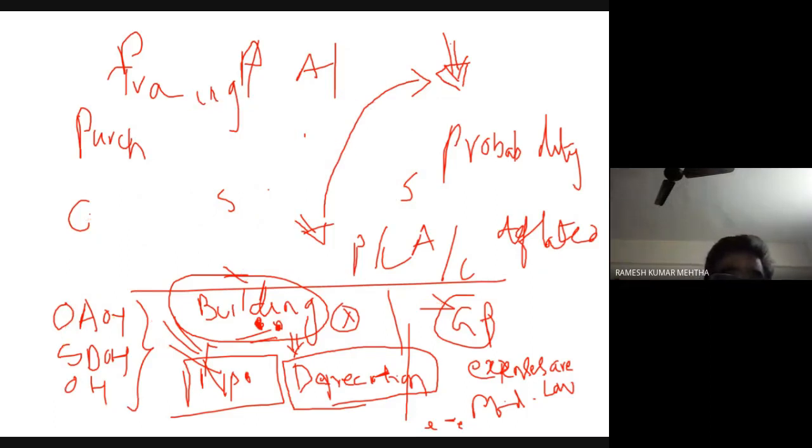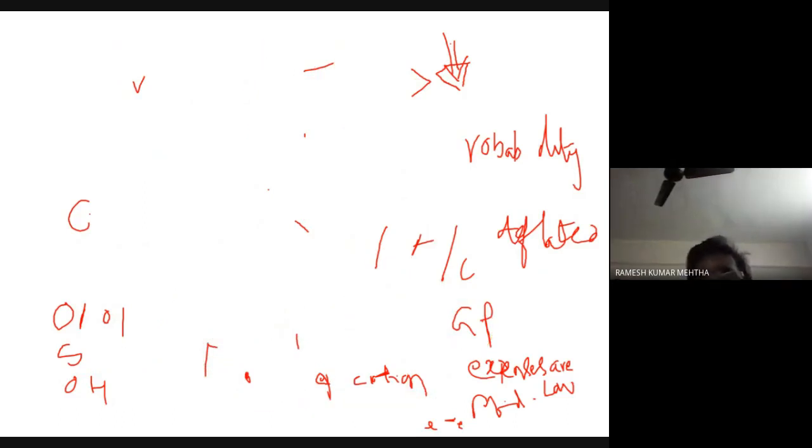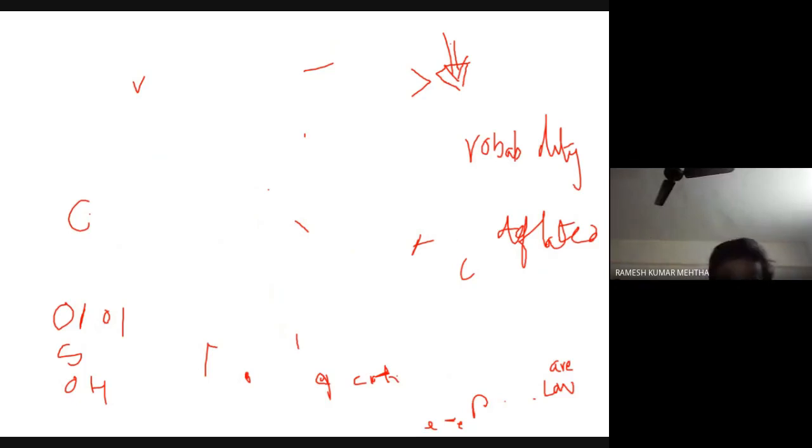So let me give one more example of committing a mistake as far as calculation of net profit is concerned. For example, if I show on the credit side of profit and loss account an income from house property, or rent from house property, that is an error. Income from house property should be shown under the head income from house property and not under business income, because business is different and owner is different.